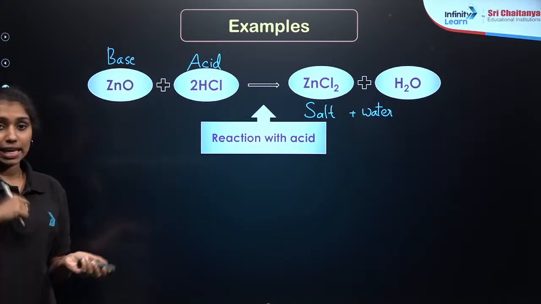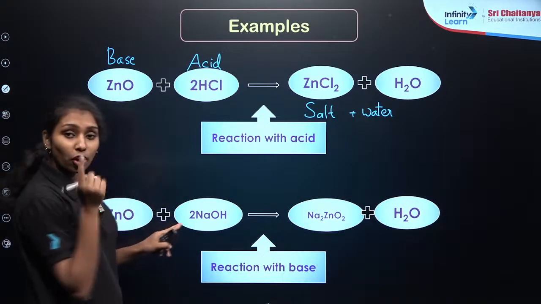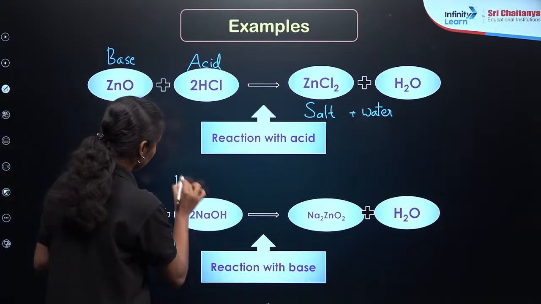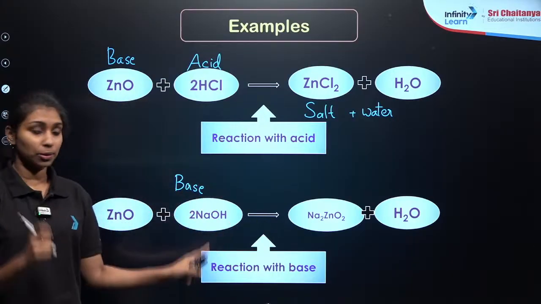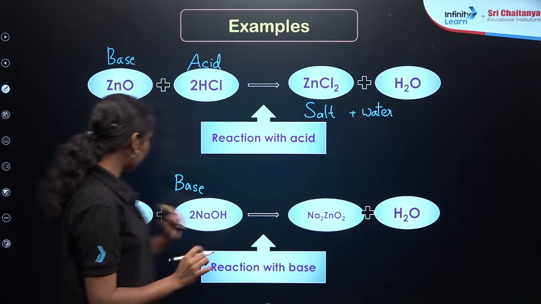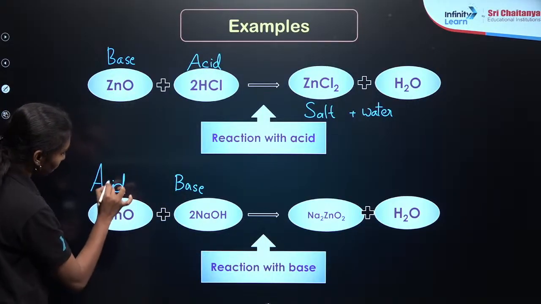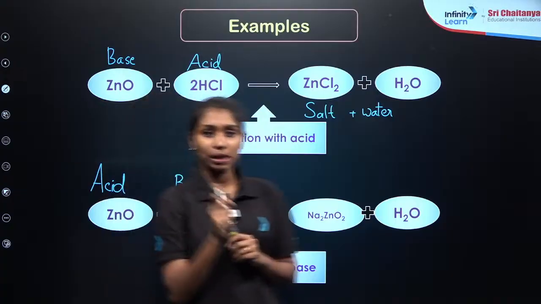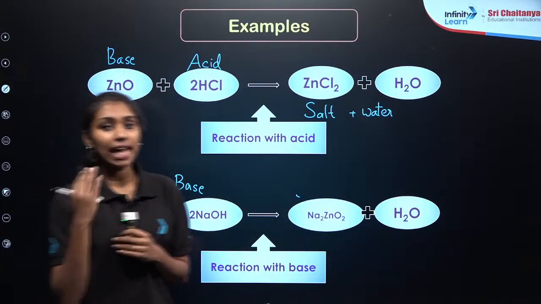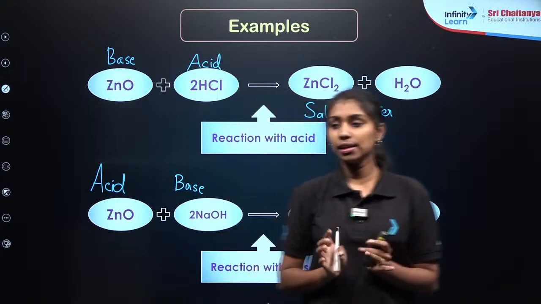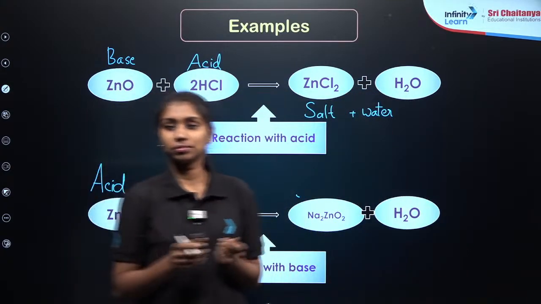Then another case, if I am reacting it with the base, ZnO is reacting with NaOH, it is a base, right, a strong base, to form Na2ZnO2, sodium zincate, plus water. So it will act as an acid here. So these are the 2 examples of amphoteric oxide. One is aluminium oxide and another one is zinc oxide, which can act as both acid as well as base. Is that clear?